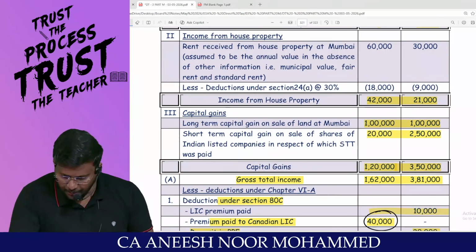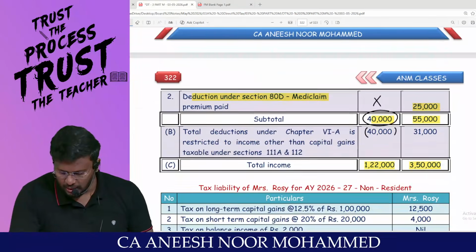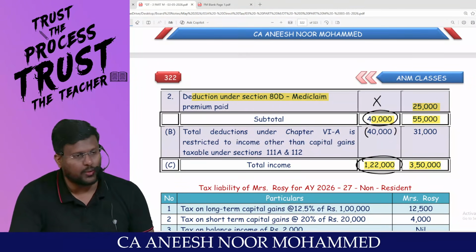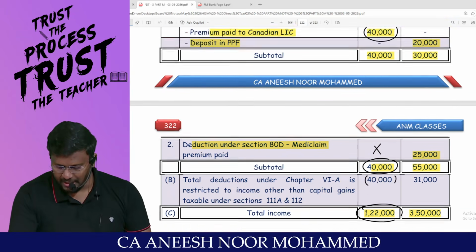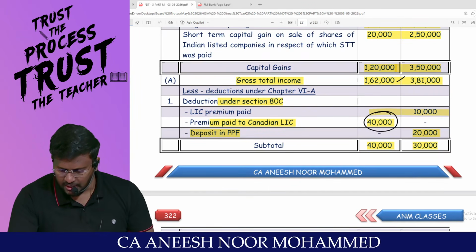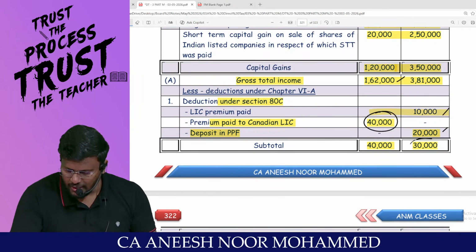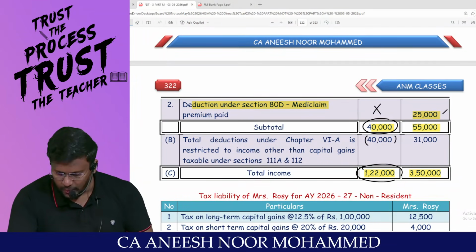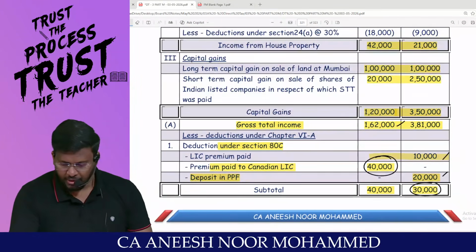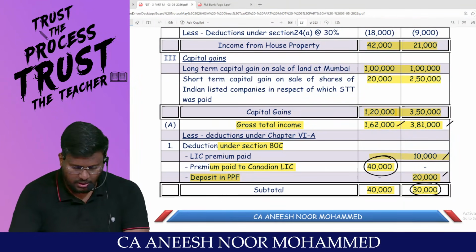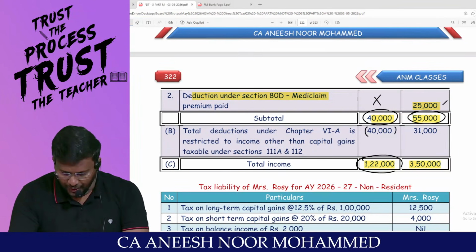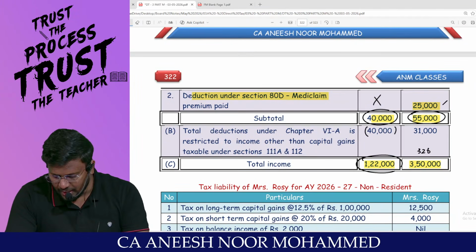So you tell me, from 1,62,000, if you reduce 40, 1,22,000 is the total income. Am I right, sir? Here, 10 plus 20, 30. In addition to that, 25 is there. Total 55. What is the gross total income? 3,81,000. From that 3,81,000, if you reduce 55, you should get 3,26,000.